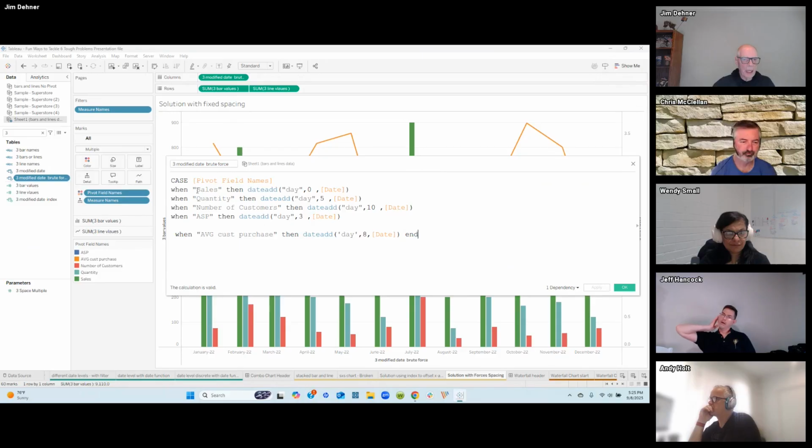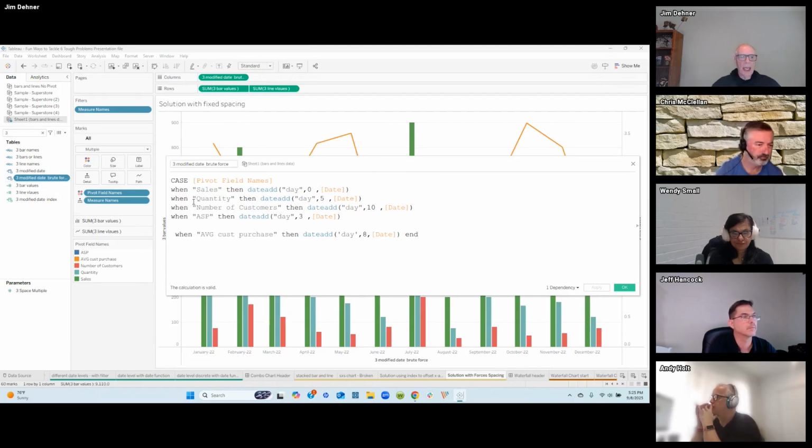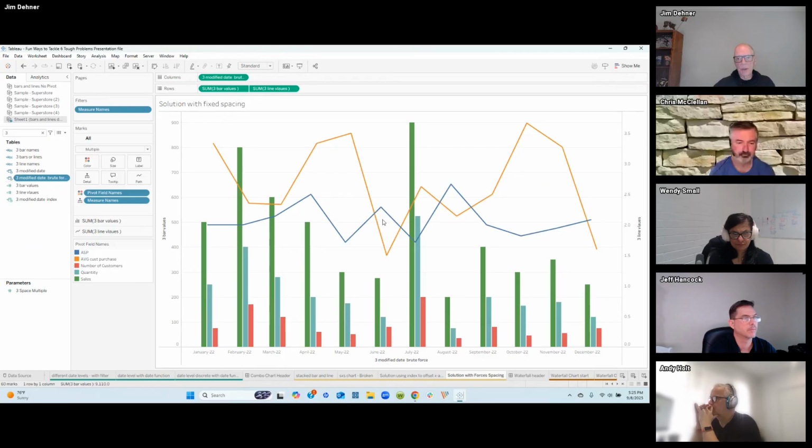For the sales values, I'm going to start those at day 1 for each one of the months. And for the quantity, I decided to move it over 5 days. For the number of customers, we're going to move it over 10 days. And then for the 2 lines, I'm going to drop it in between here at 3 days and at 8 days. And that will space those out. And we're able to create the chart, or the combo chart, if you will, that you see in Excel.